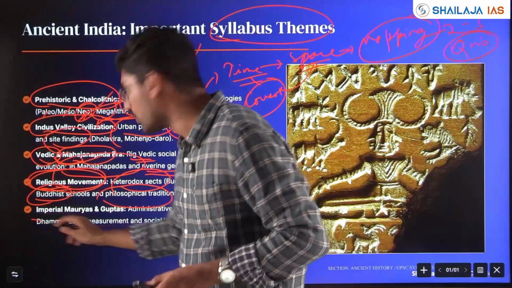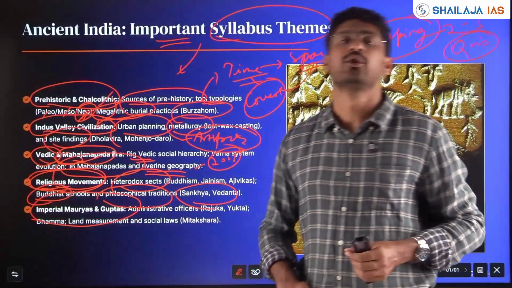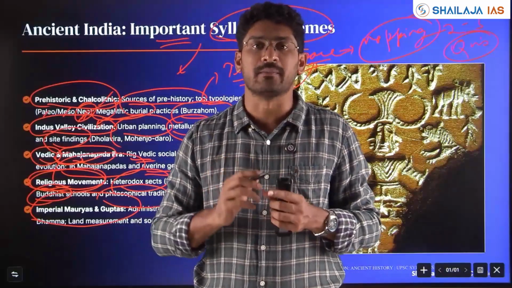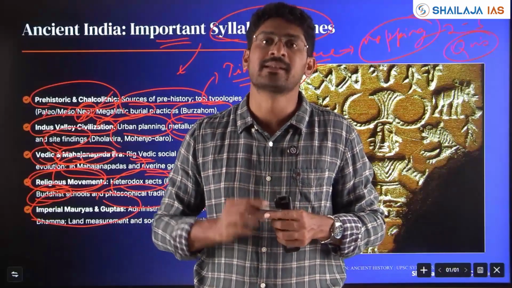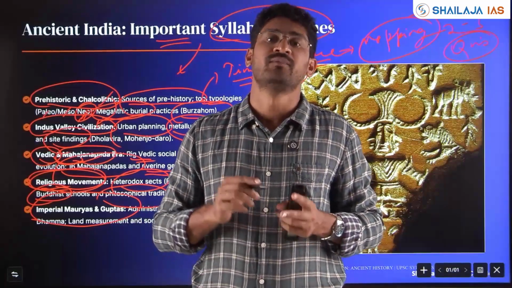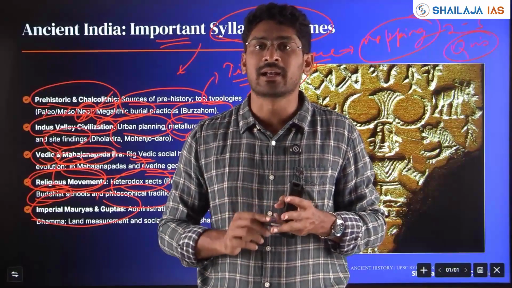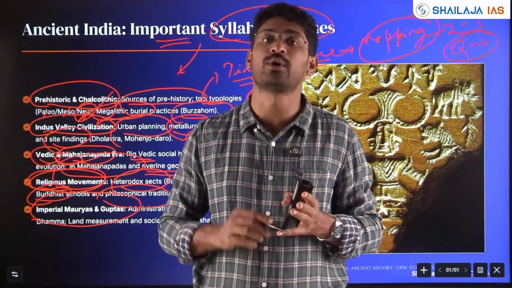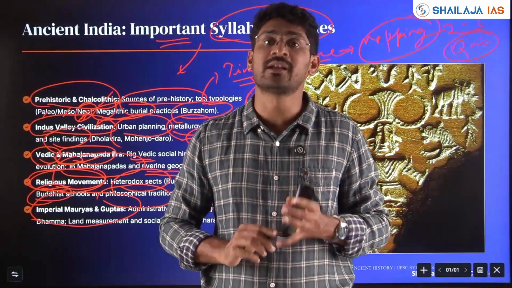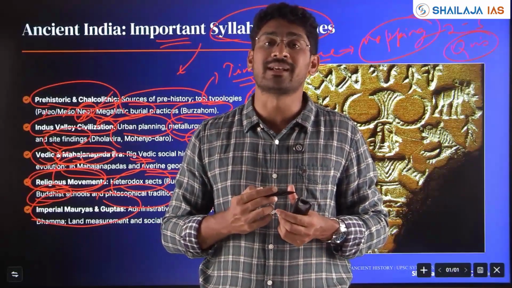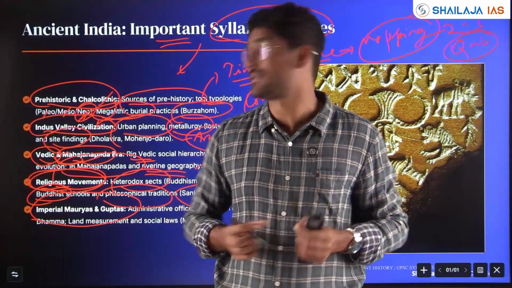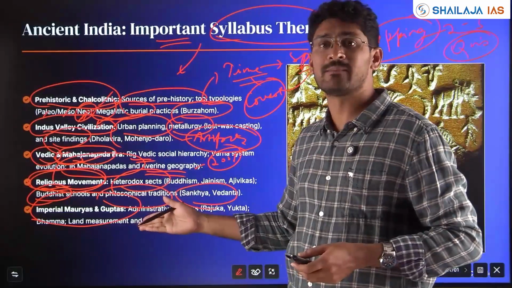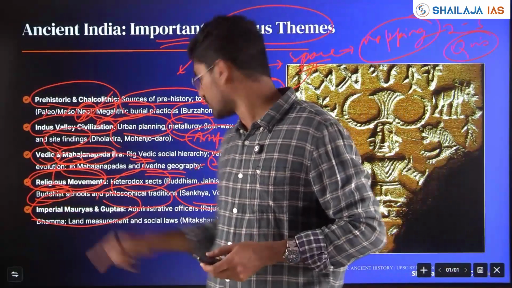Next, you have the Mauryan kingdom and you have the Gupta kingdom. Here, how to study is you have to link the kingdom and kings with administration, the social status, the agricultural development, the economic development. What crops were grown becomes important, what the economic activities were, what the men and women's status was, what the religious practices were. All this becomes very important. These are the important themes where 90% of your questions come from.